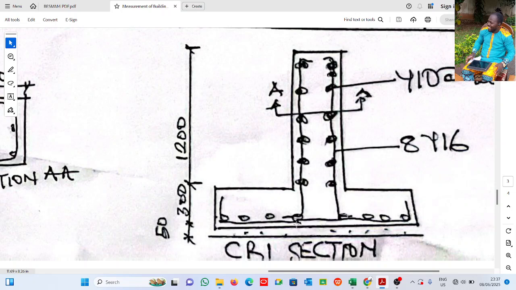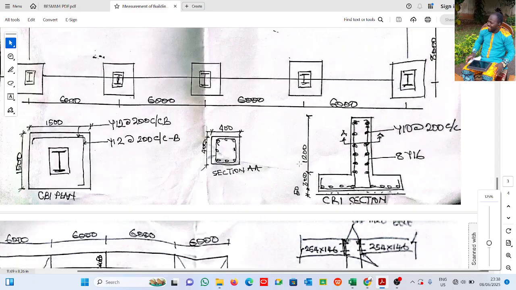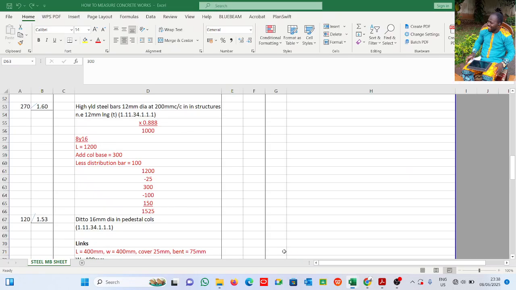Generally, it is 100. Another person can say 200 mm. But if you say 200 mm, look at the whole concrete here. Another person can say 50 mm. Another person can say 25 mm. Because it is not cover, it is more than cover. You have a distribution bar, then you have a space in the distribution bar. So it is an assumption. If it's an exam situation, you state the assumption you used. So take note, we used ours as 100 mm.